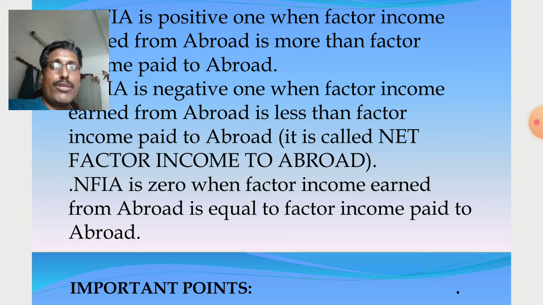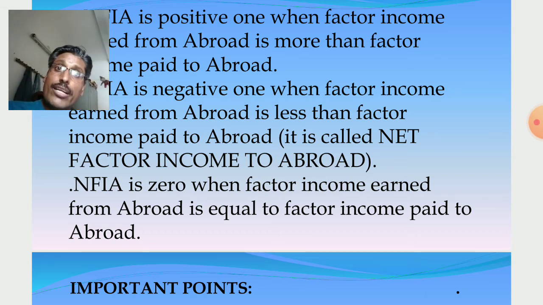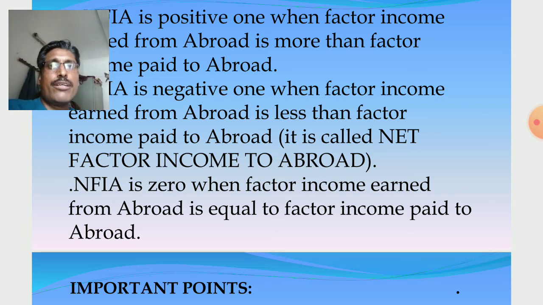But in this case, remember, when NFIA is 0, then domestic income is equal to national income, because NFIA, net factor income from abroad, is actually the main factor that differentiates national income and domestic income. We know that national income minus domestic income is equal to NFIA.